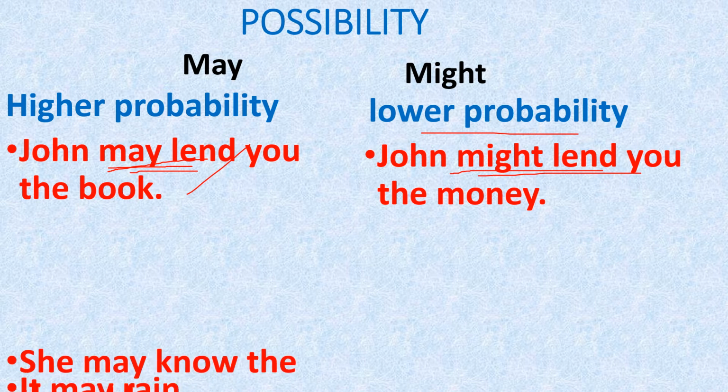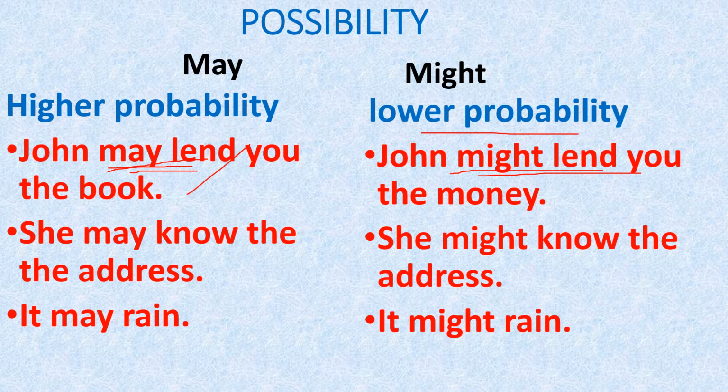Okay, let's see some more examples. She may know the address. She may know the address means most probably she may know the address. There are chances and there are higher chances. Here, she might know the address, the chances are less. She may know the address or may not know the address, that is called lower degree of probability.